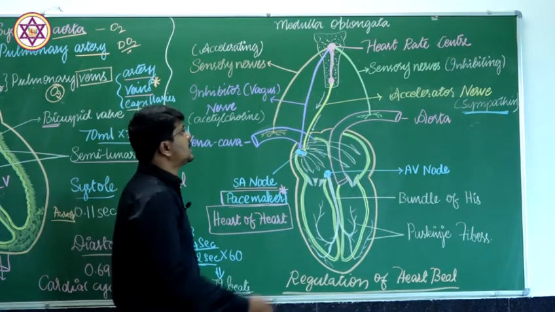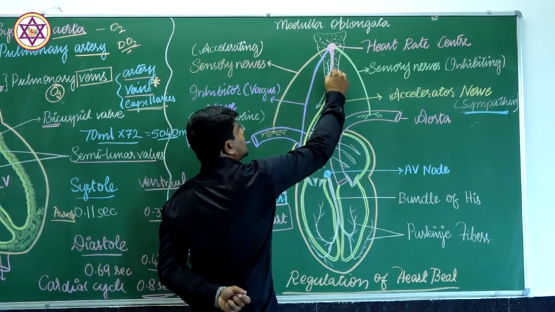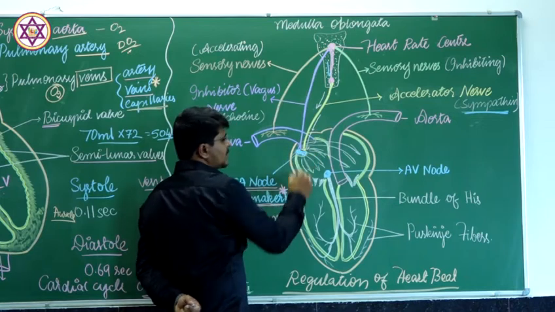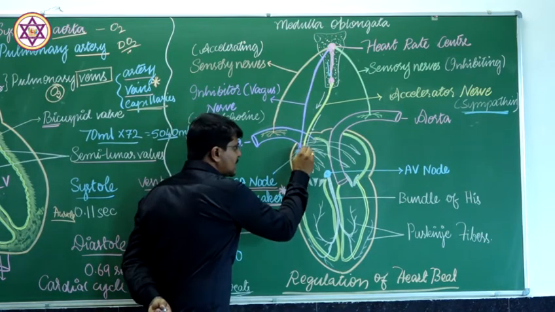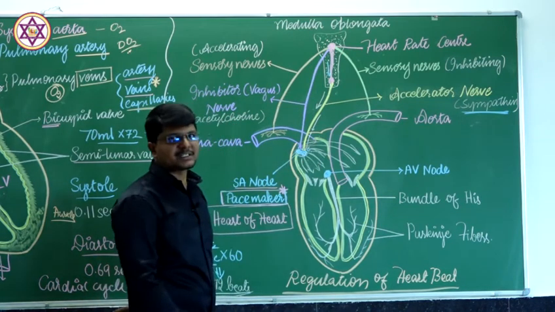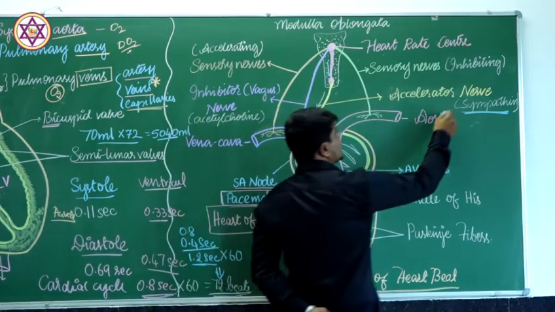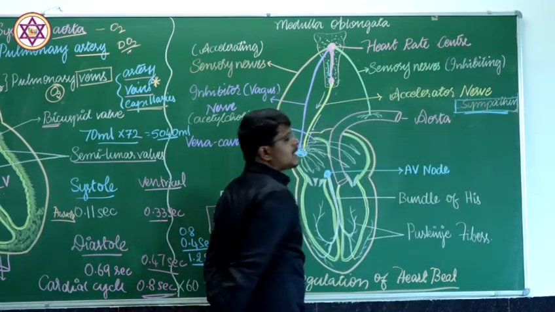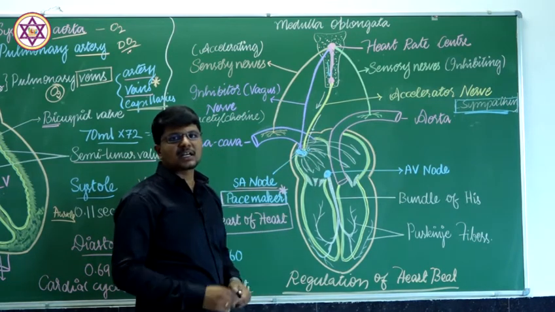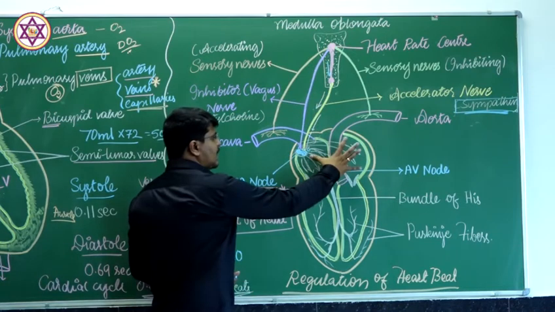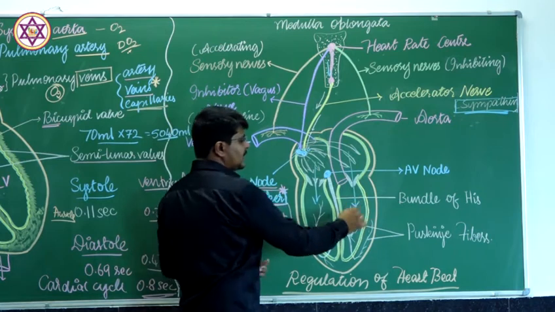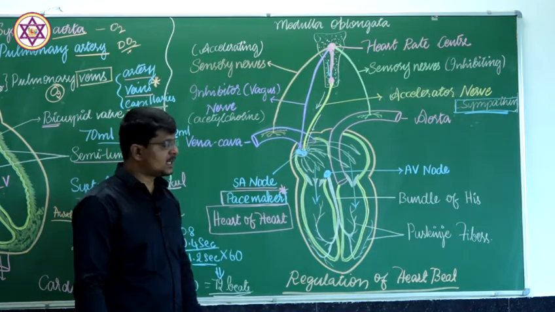The nerve impulses are carried from the heart rate center of the medulla oblongata towards the sinoatrial node, and exactly here in the synapse region there is a secretion of the chemical sympathin. Sympathin induces the pacemaker to give out signals to contract the auricle. Now the auricle contracts, and therefore the blood moves into the respective ventricular chambers.